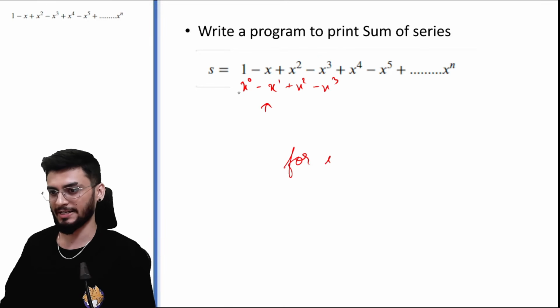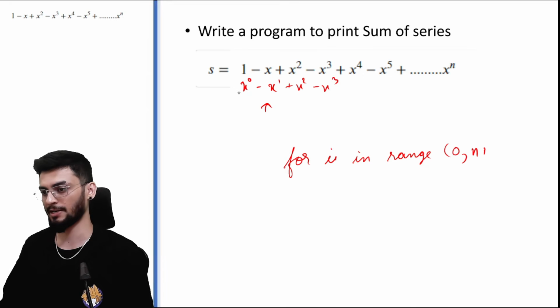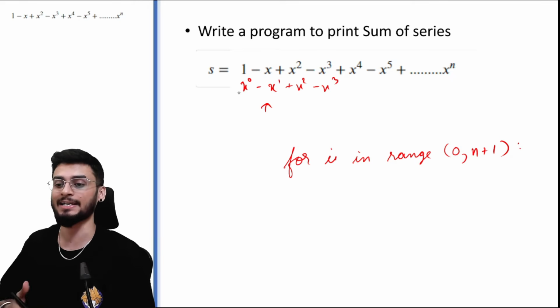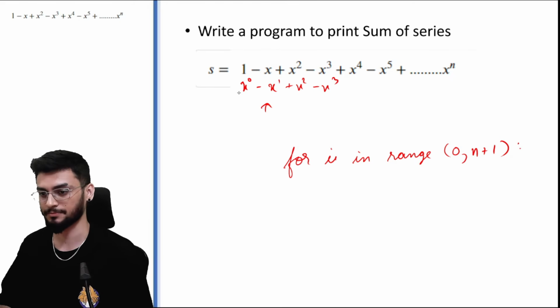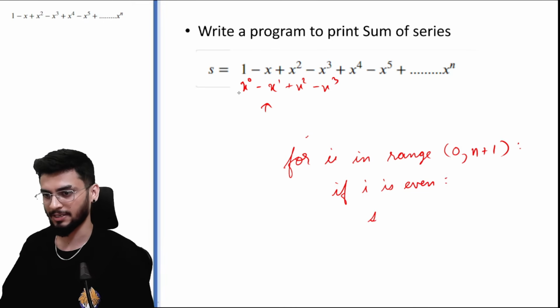So let's try to create this program for i in range. What is the iterable? Again, from 0 till n plus 1. Now we also have to check if i is even or if i is odd. If i is even, I directly store. Again, you have to initialize sum.